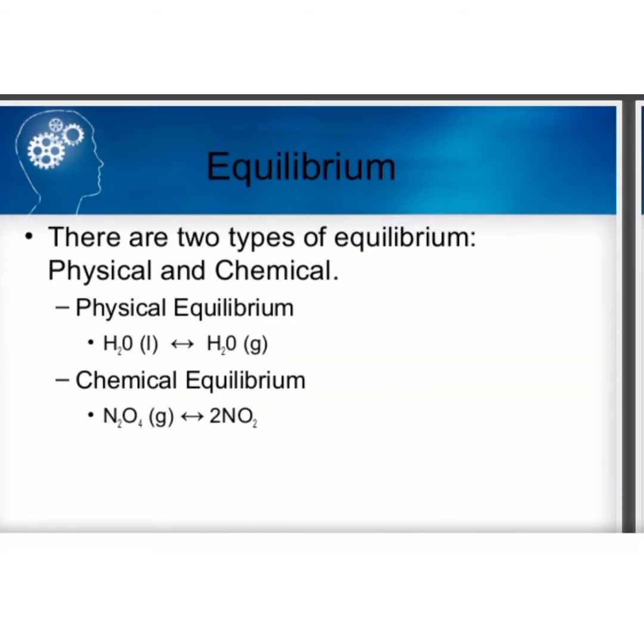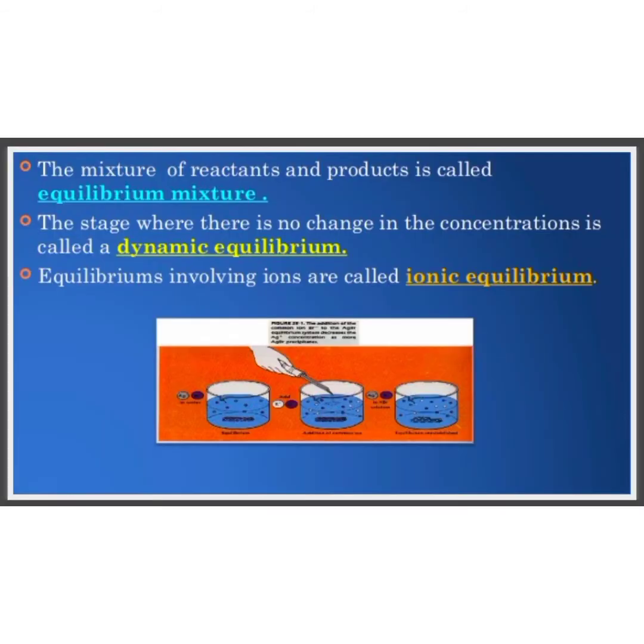There are two types of equilibrium: physical equilibrium and chemical equilibrium. The mixture of reactants and products is called equilibrium mixture. The stage when there is no change in the concentration is called a dynamic equilibrium. Equilibrium involving ions is called ionic equilibrium.